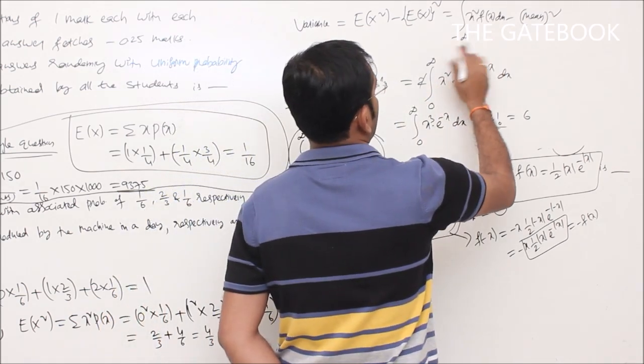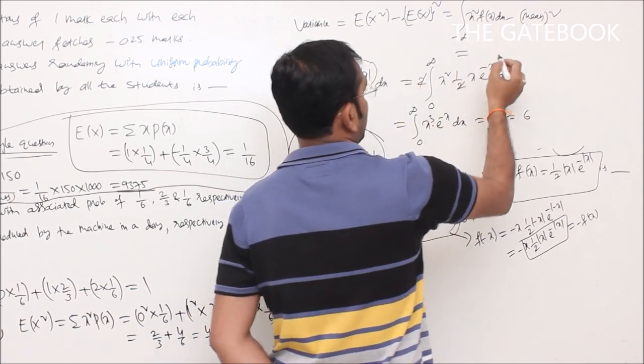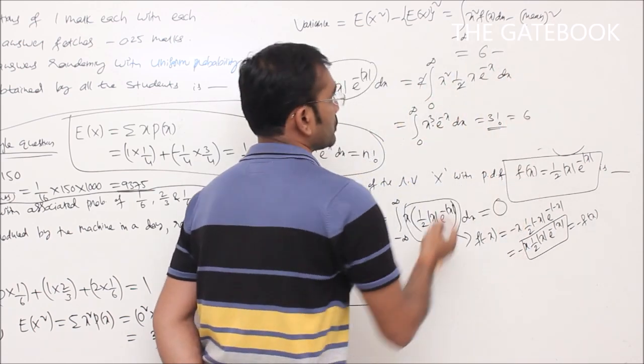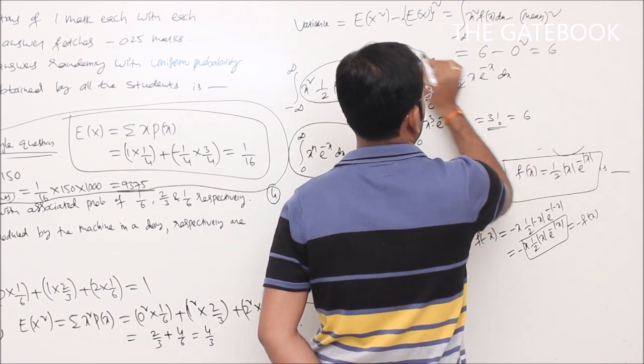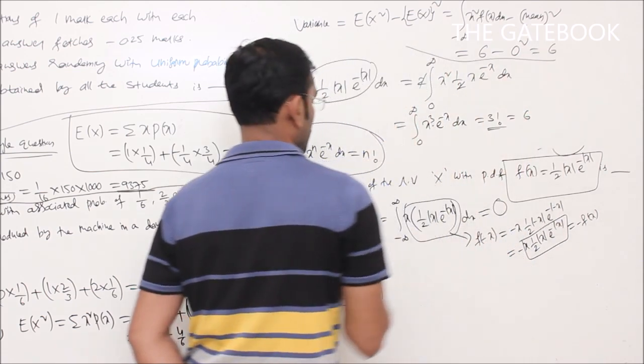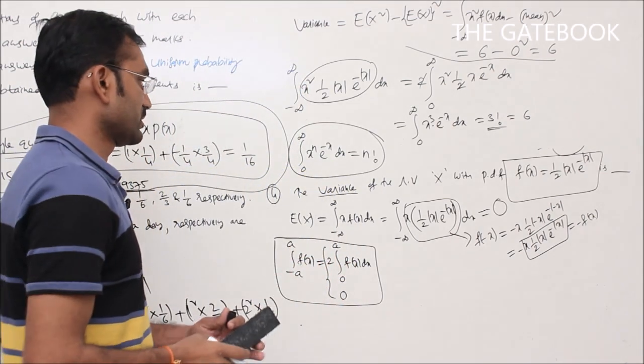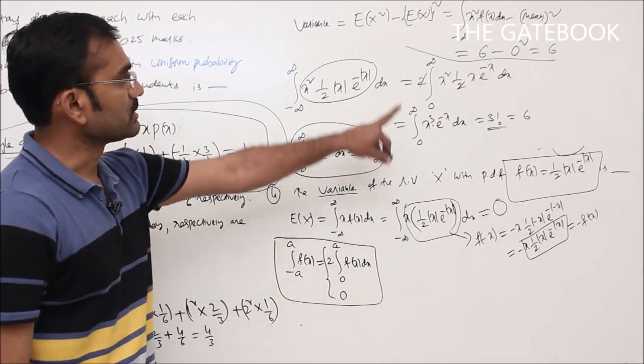Now see here, substitute here, E of x square value 6, mean value 0, so that is equal to 0 square. So we'll get 6. So finally we got variance value 6. So for this question, answer is 6.